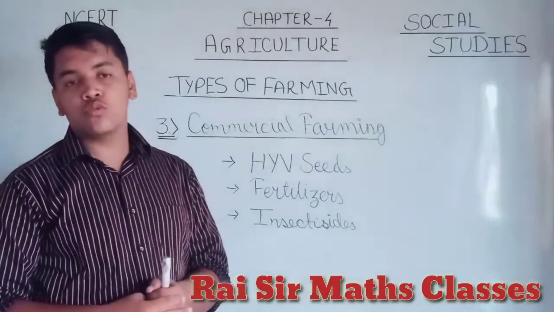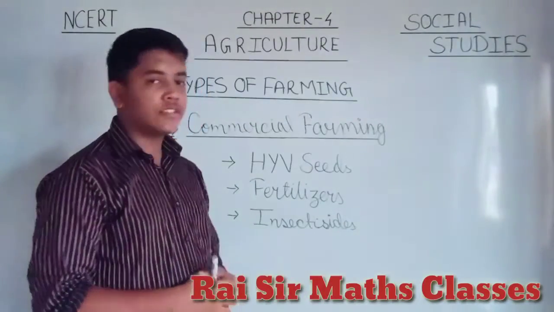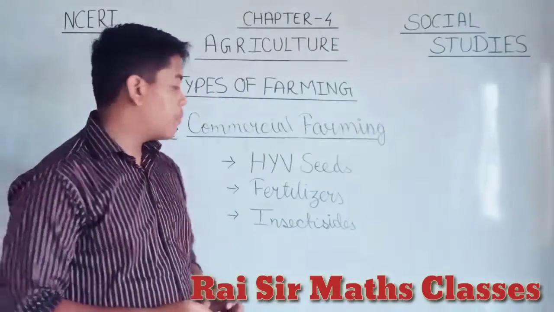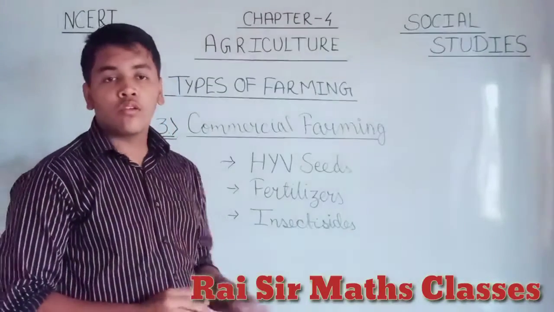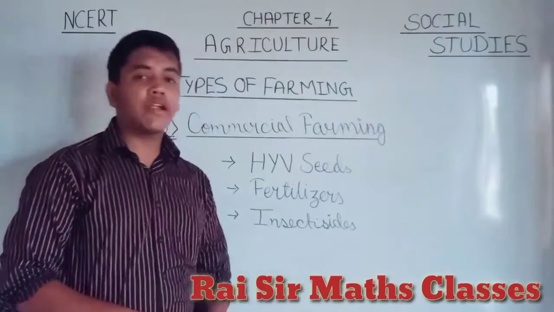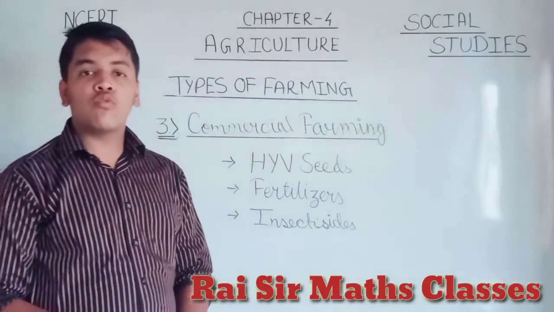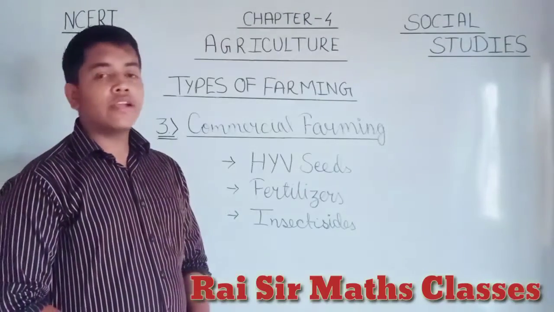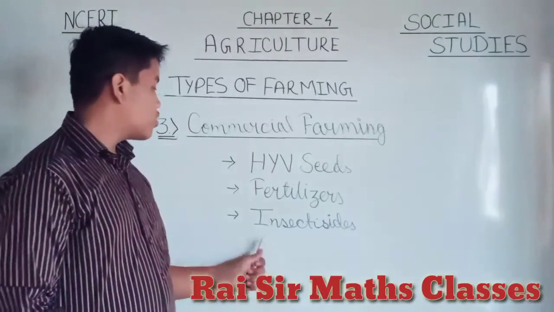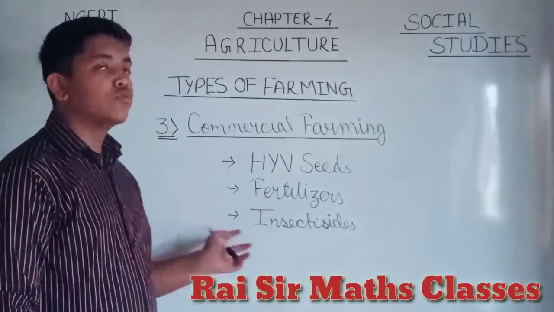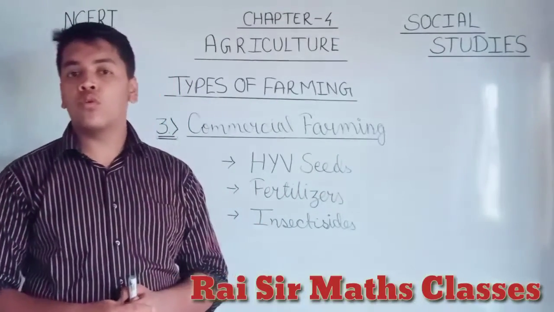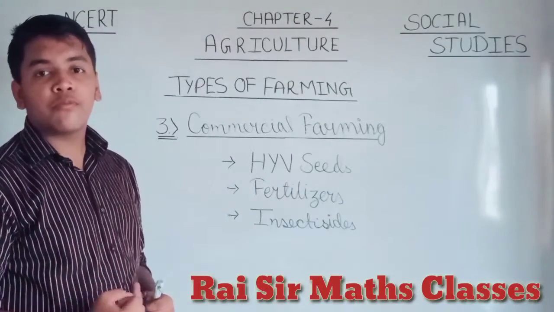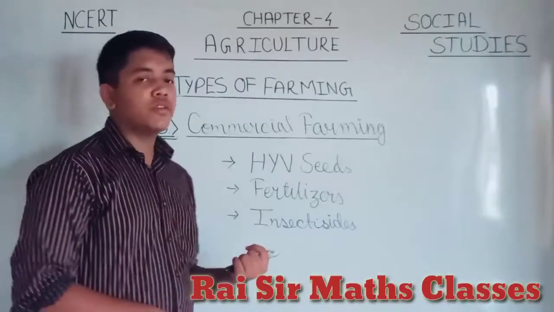Fertilizer, you all know, and insecticides are chemicals required to remove all the insects that damage the crop and affect its product. All of these are used for making the crop more commercially viable and better in variety. So this is commercial farming.